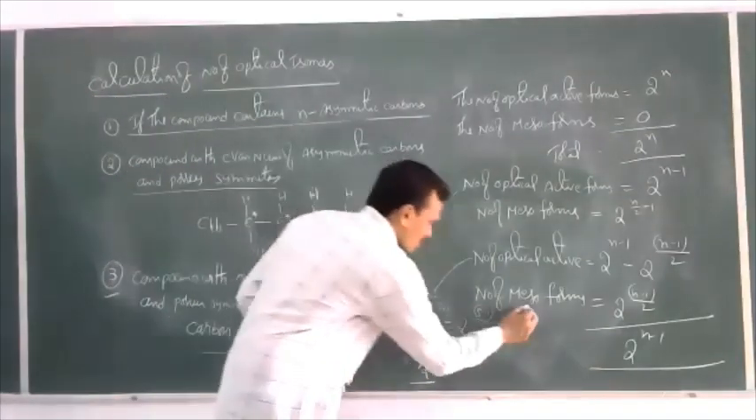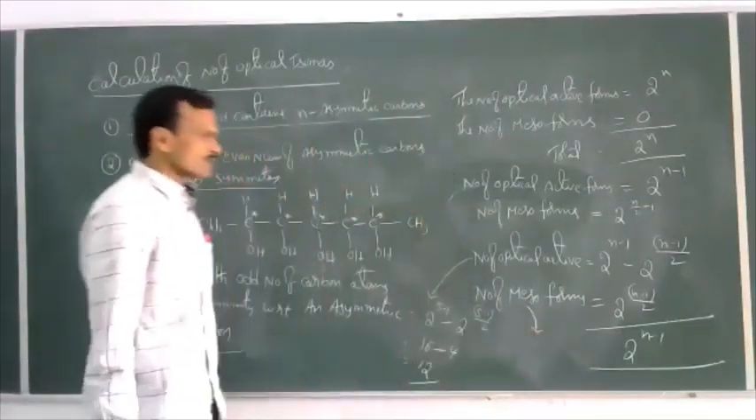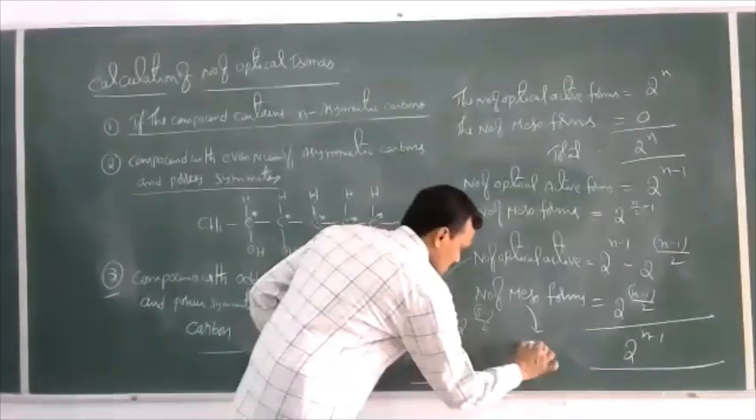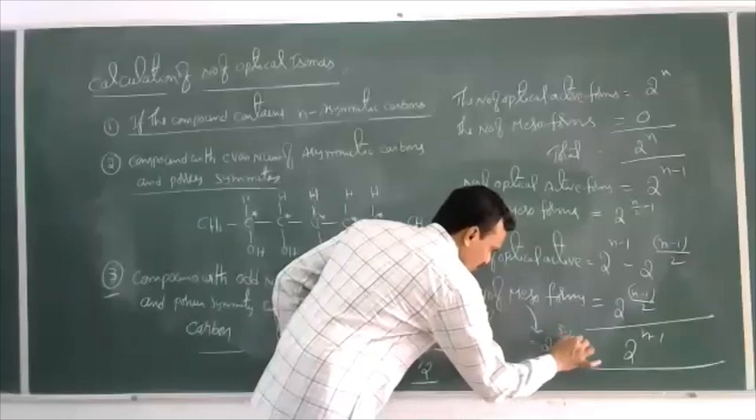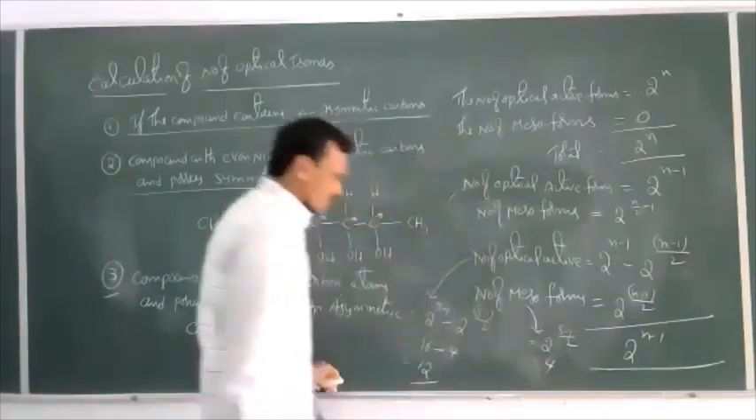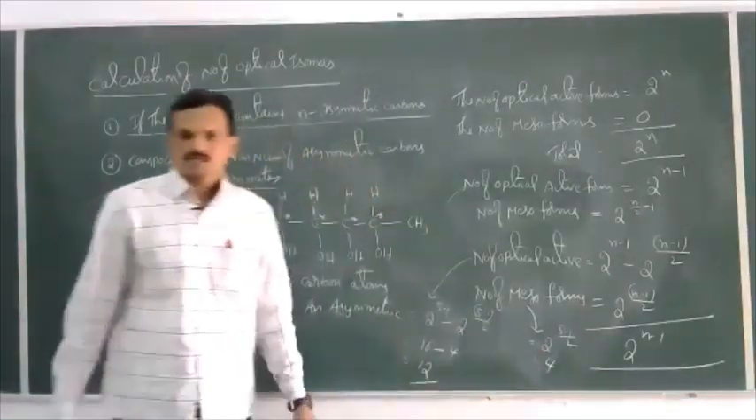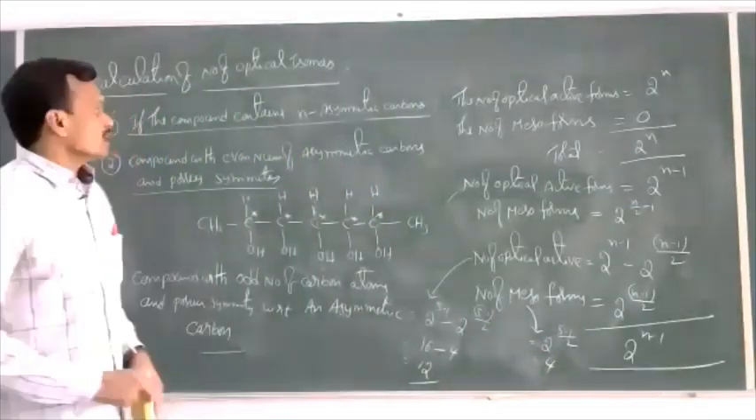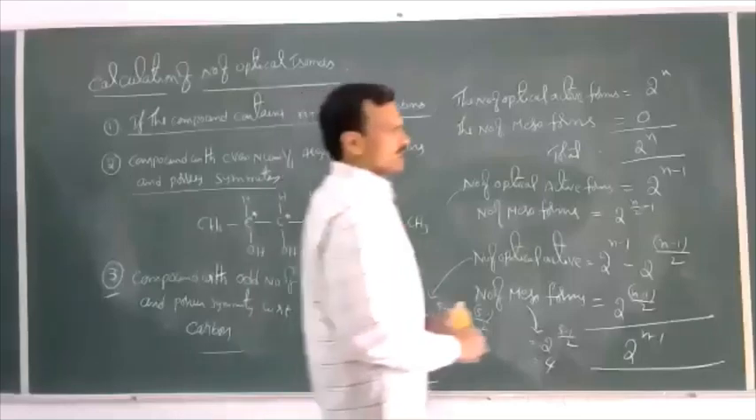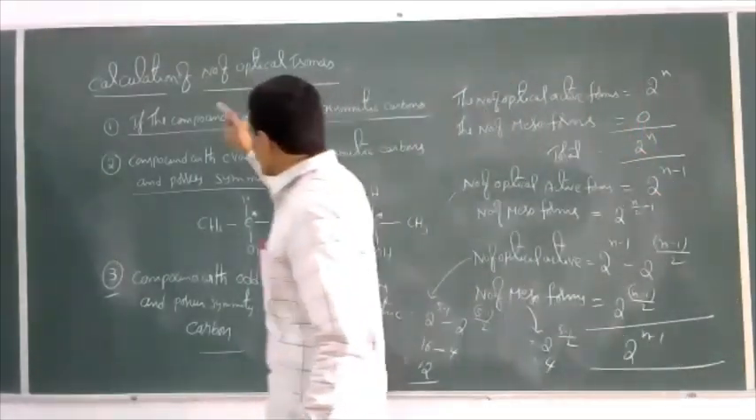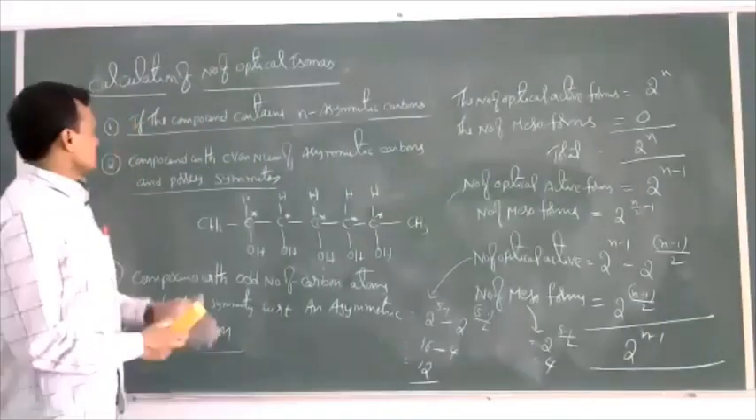Now, what is the number of mesoforms? Number of mesoforms is nothing but 2 power n minus 1 by 2, which is equal to 2 power 5 minus 1 by 2, which is equal to 4. Now total will be 12 plus 4, 16. So like this, if any compound is given, if they ask the number of optical active isomers, then we can predict like this. See once again.